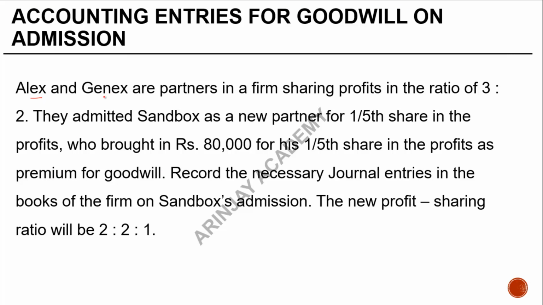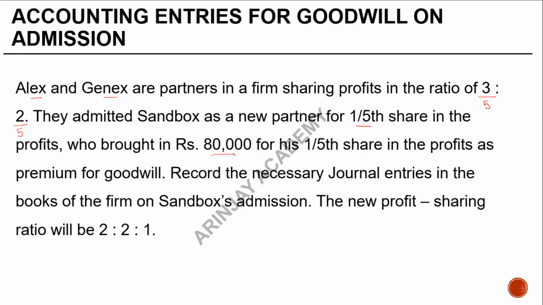Alex and Jenix are partners in a firm sharing profits in the ratio of 3:2, or in other words, 3/5, 2/5. They admitted Sandbox as a partner for 1/5 share in profit. So Sandbox becomes a partner for 1/5 share in profit. Right? Let's see if there's something else which is given.